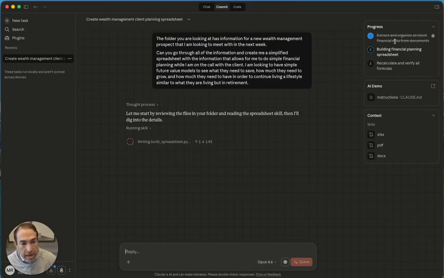So it's extract and organize all client financial data from documents. And now it's building the financial planning spreadsheet. And then it's going to recalculate. And you can actually ask a question or recommend a change while it's in the middle of it. That's what's super interesting. So you can see what it's doing and then actually recommend a change if you desire to, which is really nice.